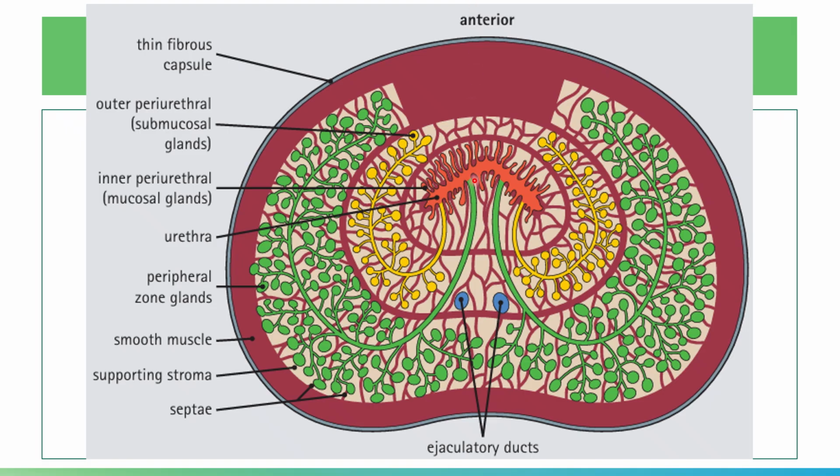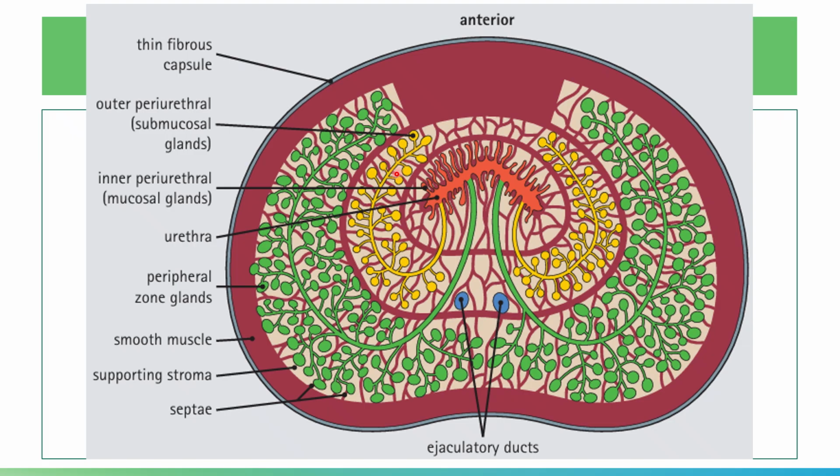Please note that the division into central and peripheral zones is indistinct in this one. The inner periurethral or mucosal glands are small and open directly into the urethra around its entire surface.